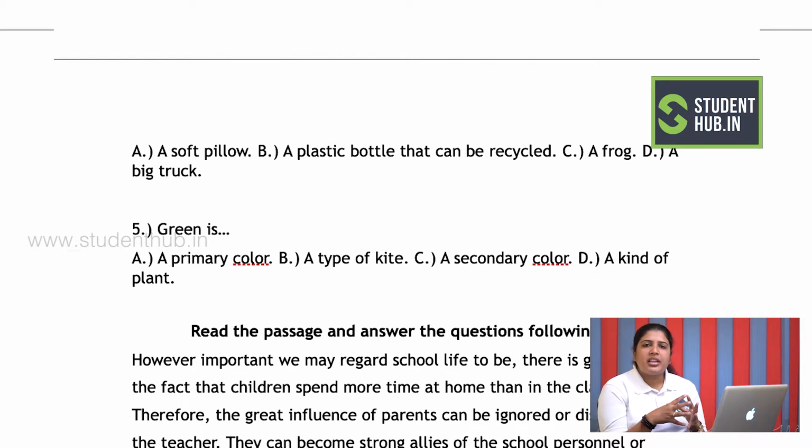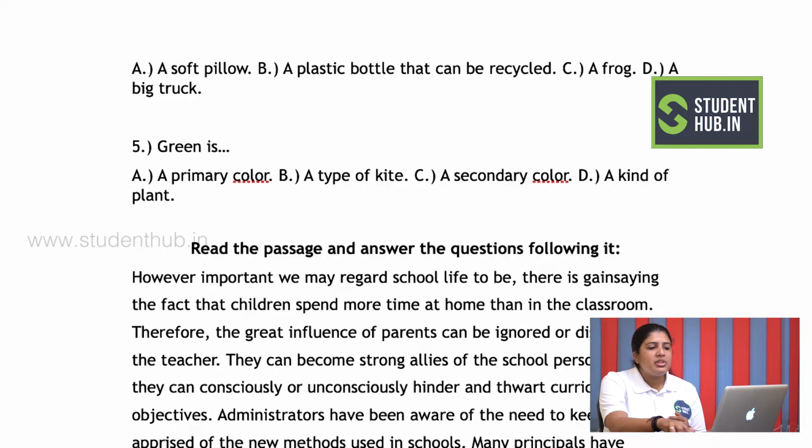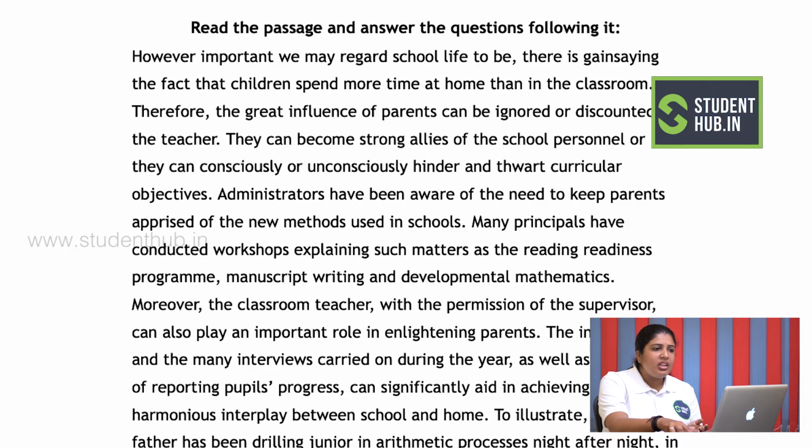Now this is a middle type of question, maybe not so difficult and not so easy either. It's a mid-level question. Now we will go to passage number 3, which is a little complicated, which has a lot of text and a lot of options to the questions that we have. So my passage number 3 says, read the passage and answer the questions following. Now this is a passage which is a little lengthy, with a lot of words which I might have to give importance to.